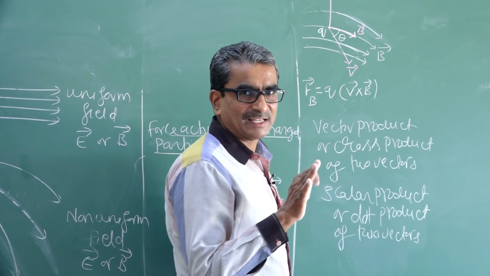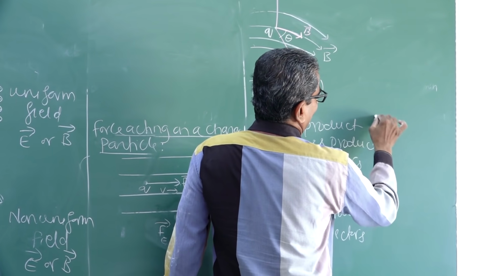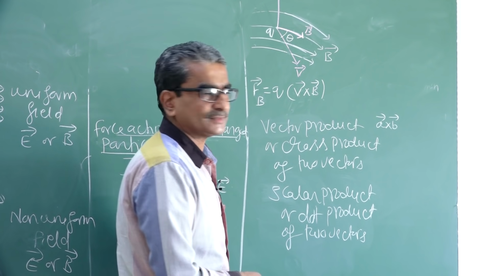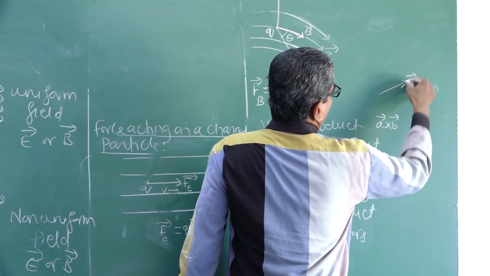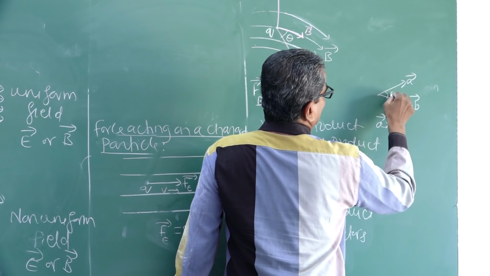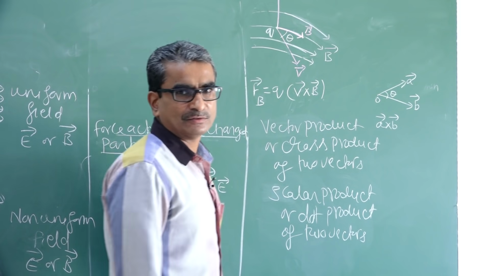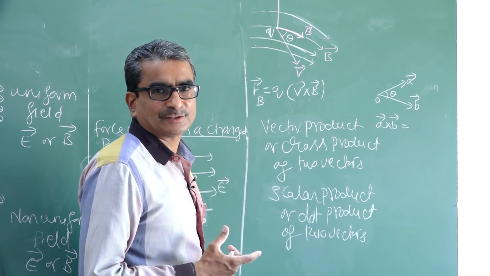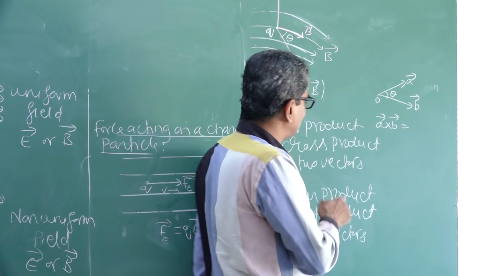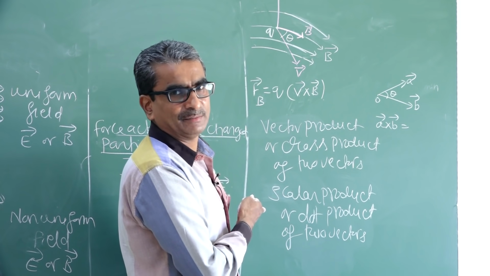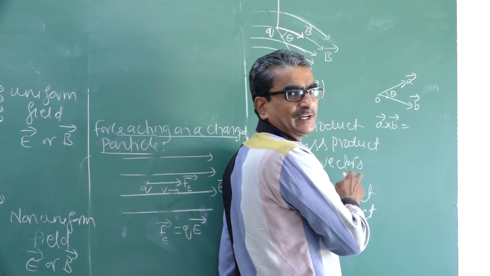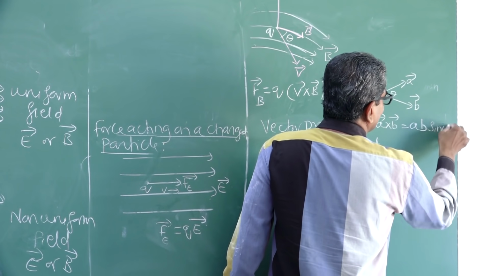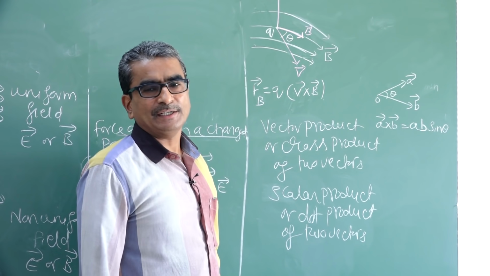So, let us write one simple mathematical equation. Vector A multiplied by vector B. So, cross product of two vectors. Okay, this is vector A and this is vector B. These two vectors are making a certain angle with each other at the point O. Then, after multiplying two vectors, how do you express this mathematically? The product of the magnitudes of these two vectors, that is AB sin theta.